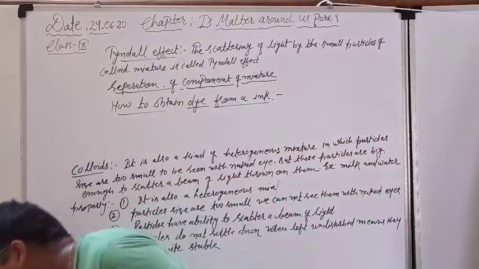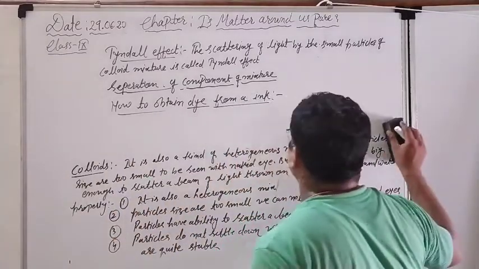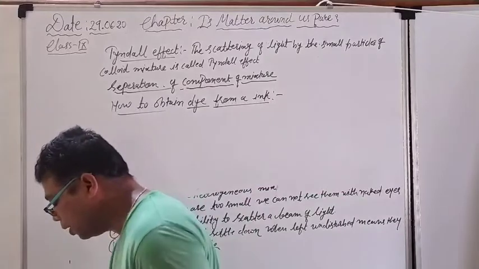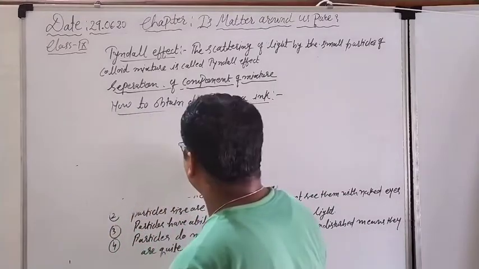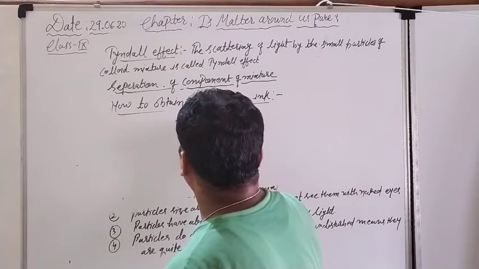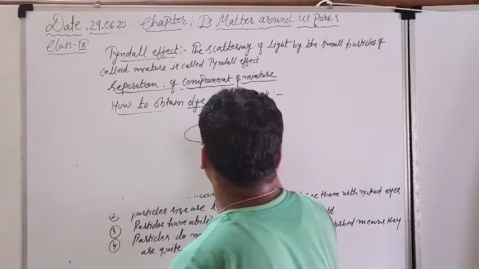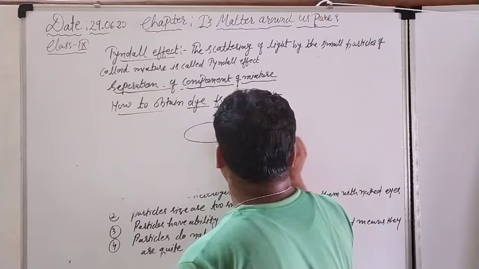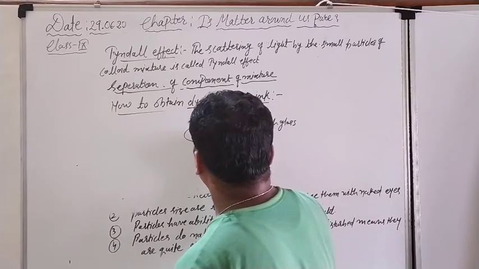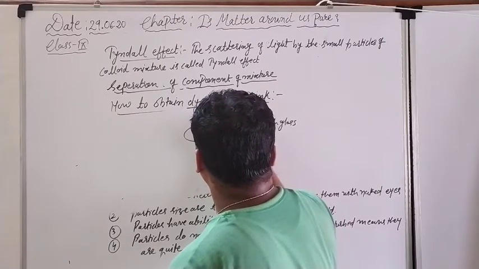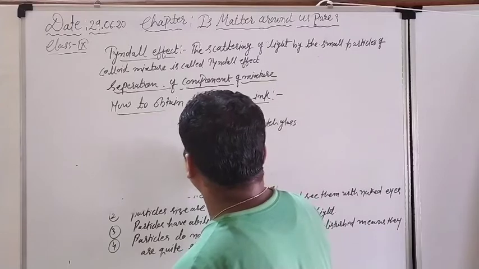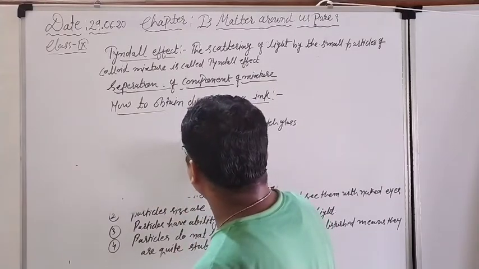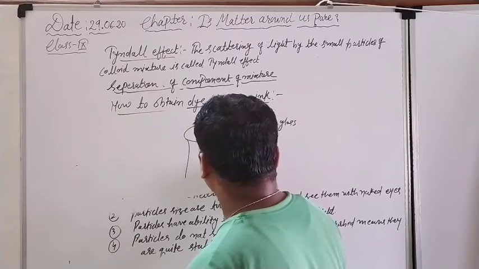Right now see, a simple arrangement we have to do. What is the simple kind of arrangement? I am going to draw the diagram. See here what we have to consider. We have to take one watch glass. This is the watch glass. We have to put some small drops of ink on this watch glass, and after that we put this watch glass on a beaker.